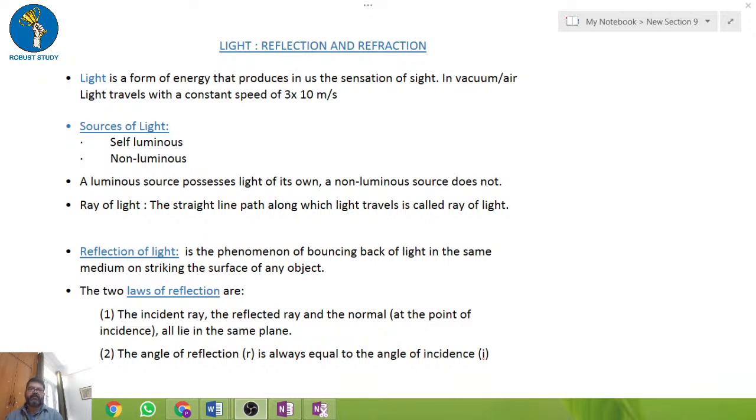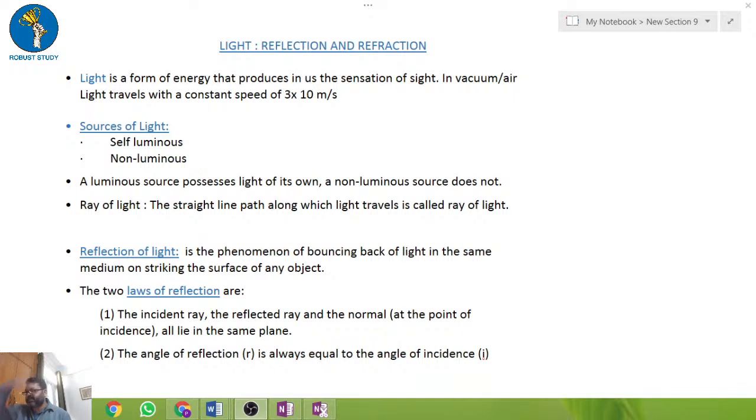Okay, so this time we will discuss the reflection and refraction chapter. Now the focus will be only on the important points, though we will cover everything which is important for the exam. Fine. Okay, so what is reflection and what is refraction? These are two very important phenomena.